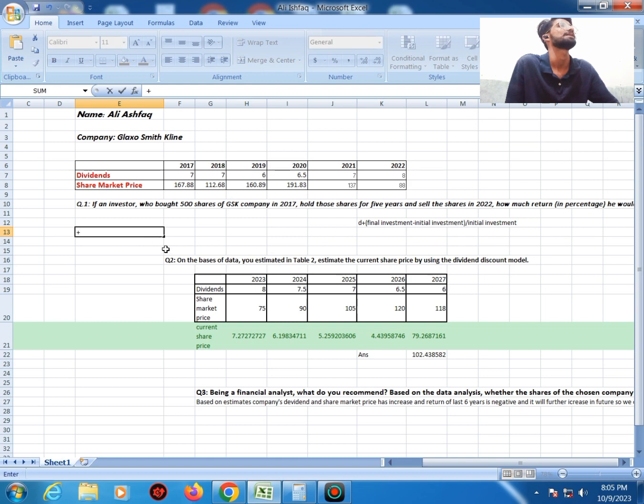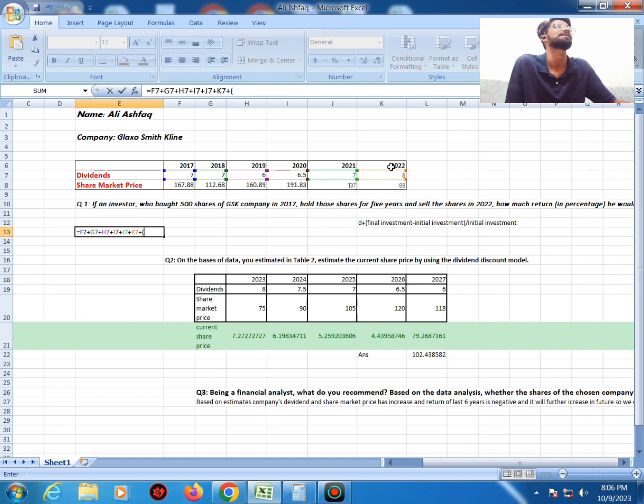So first of all, I'm going to add dividends of all the 5 years I have taken, starting from 2017. Then I will add 2018 dividend plus 2019 plus 2020 plus 2021 and the final year, which is 2022. After adding dividends, I will add the difference of final investment and initial investment, and then finally I'll divide it by initial investment.